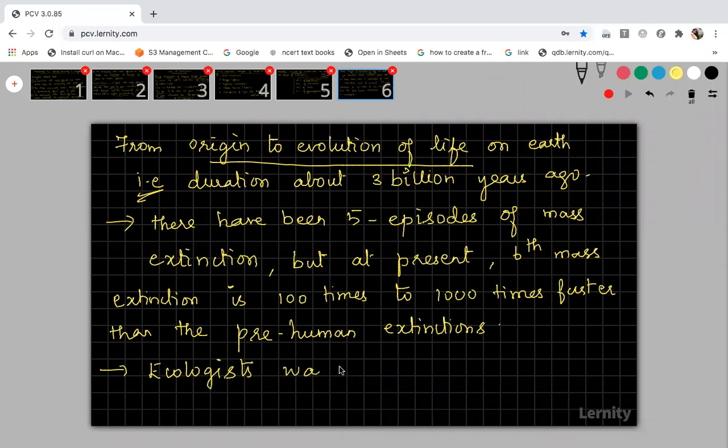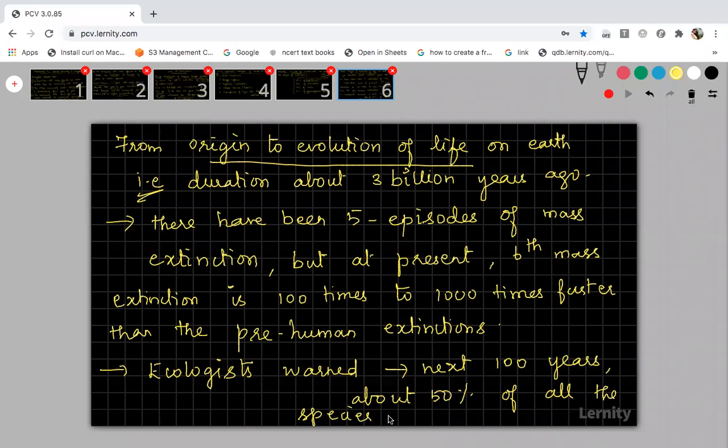Ecologists warned that in the next 100 years, if we are not properly conserving the organisms, if we are not controlling air pollution, water pollution, or soil pollution, because of pollution and many anthropogenic activities, about 50% of all the species on Earth will be wiped out. Wiped out means will get extinct. Okay, will be wiped out.